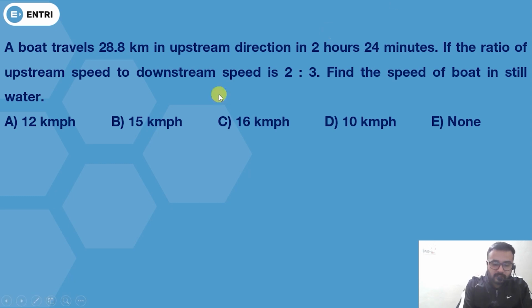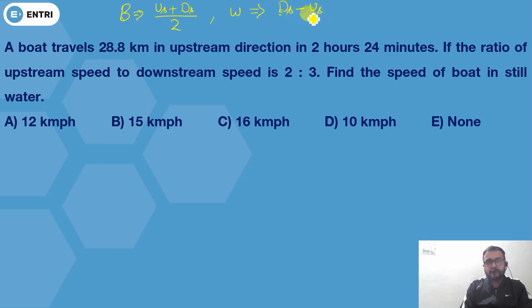Now move to the next one. What is next one? A boat travels 28.8 km in an upstream direction in 2 hours 24 minutes. See one thing. The speed of boat is upstream plus downstream speed divided by 2, and your speed of water will be downstream minus upstream speed divided by 2. So these two formulas you need to keep in your mind.